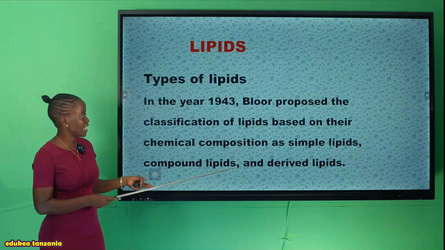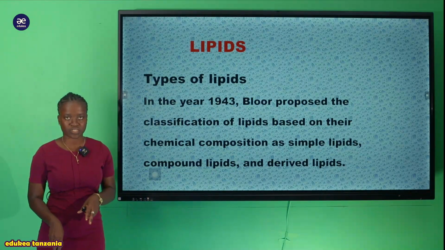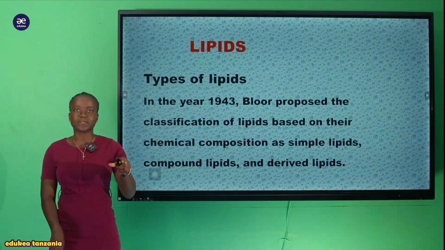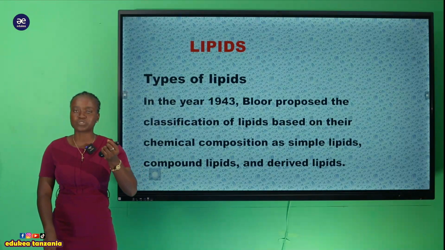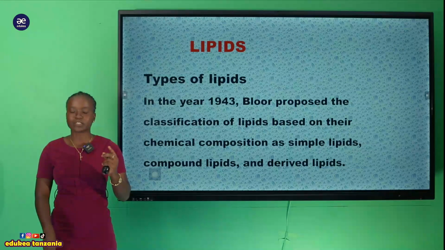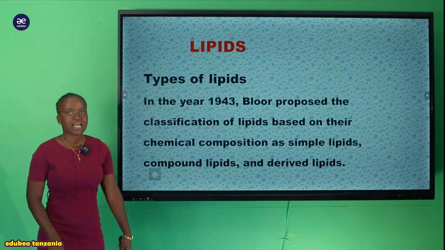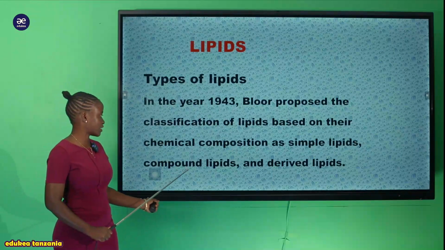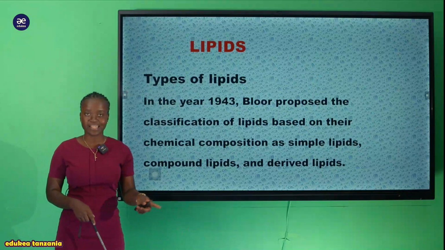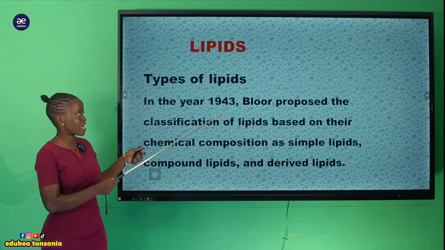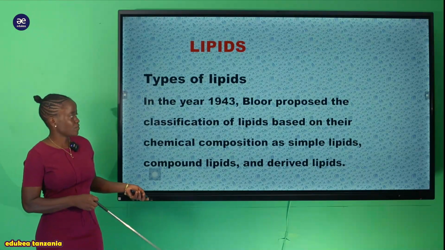Now the first kind of lipid based on their chemical composition, kwa maana kwamba ndani ya hiyo lipid, within that lipid kunakuwa na the same constituent, types of bond and so on. So akaipa jina la kwanza ni simple lipids, the second one is the compound lipid, and the last one is the derived lipids. So that is based on that scientist. And now let's see one after another.